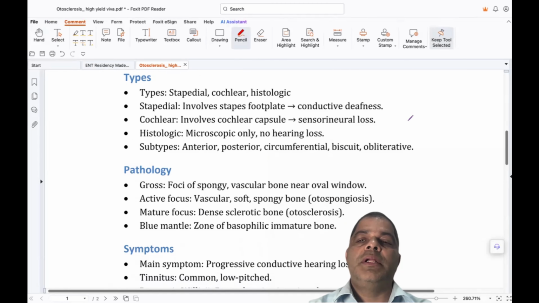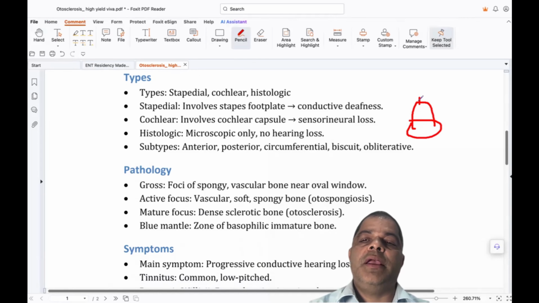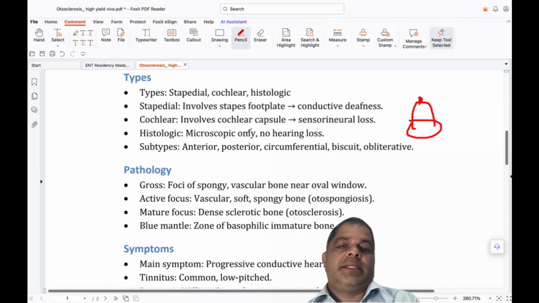The stapedial type involves the stapes footplate. You know the stapes footplate is where this disease occurs. This is the stapes footplate, and this is the superstructure here. You can see the disease involved here, maybe the anterior crura or posterior crura. Histological type can be seen only under the microscope. There is no hearing loss, nothing. It can be seen only on microscopic examination.